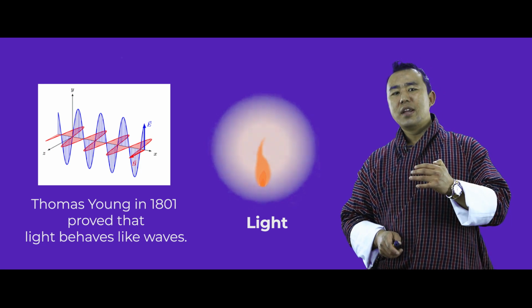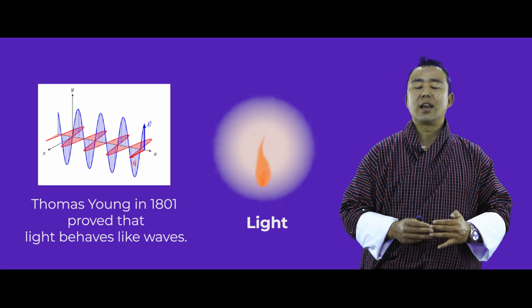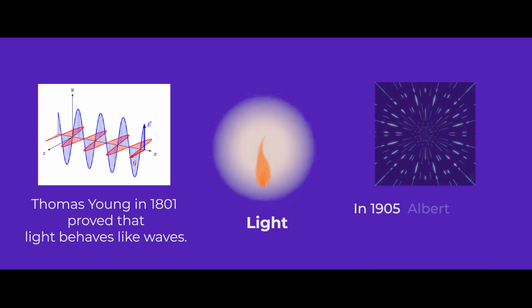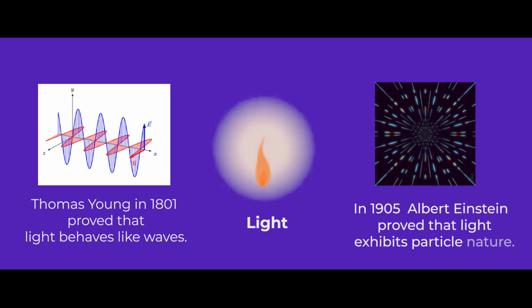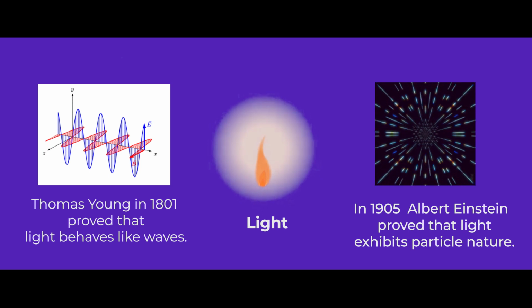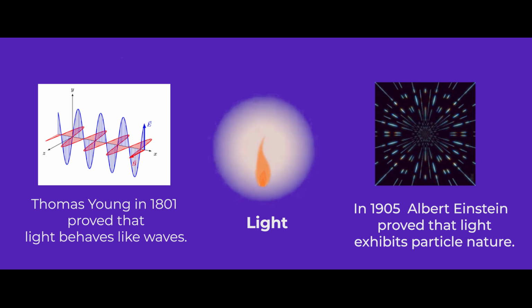Until 1904, people believed that light behaves as waves, until Sir Albert Einstein in 1905, in his photoelectric experiment, discovered that besides acting as waves, light also behaves like a particle.